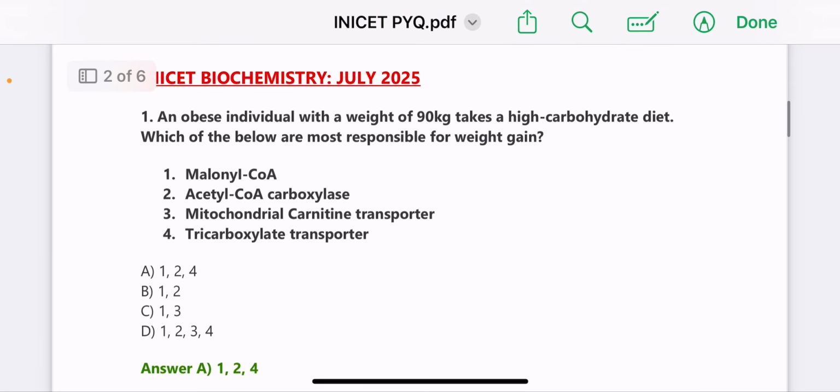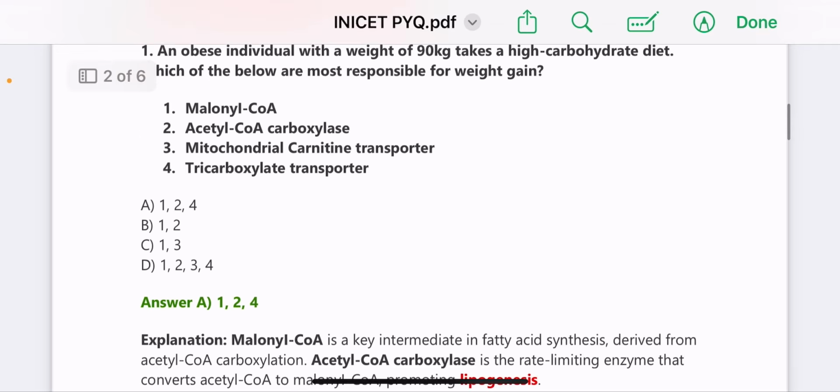Now moving on to the biochemistry questions of July 2025. An obese individual with a weight of 90 kg takes a high carbohydrate diet. Which of the below are most responsible for weight gain? So answer is 1, 2 and 4, that is malonyl-CoA, acetyl-CoA carboxylase and tricarboxylate transporter.